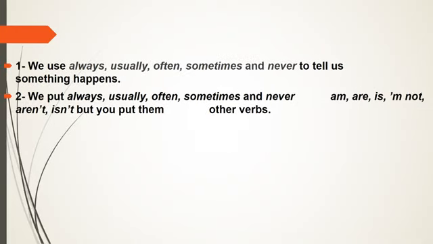Now let's see the answers. Number 1. We use always, usually, often, sometimes, and never to tell us how often something happens. Number 2. We put always, usually, often, sometimes, and never after am, are, is, am not, aren't, isn't, but you put them before other verbs. Check your answers.